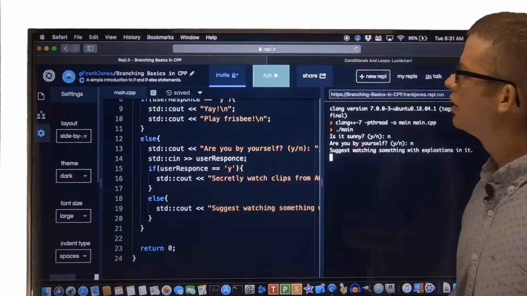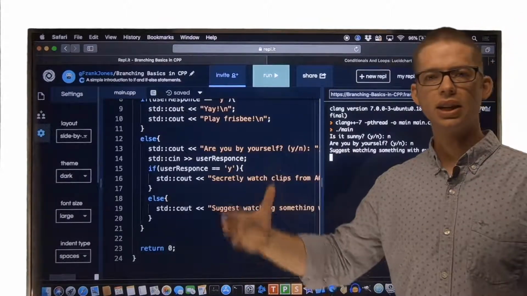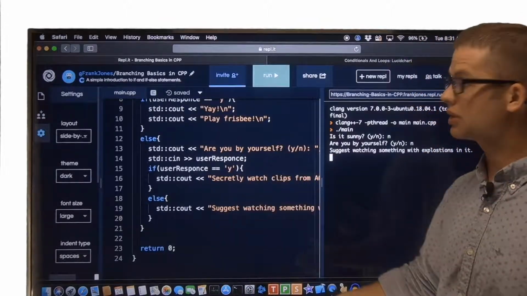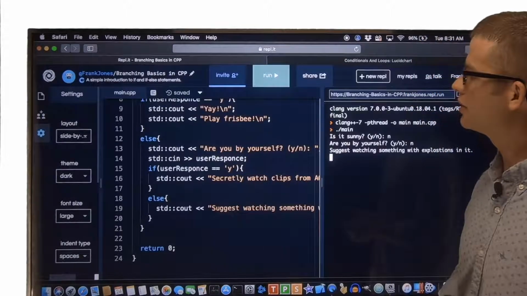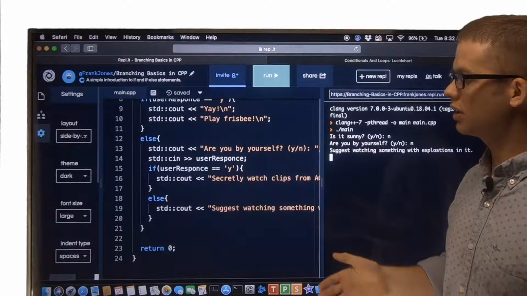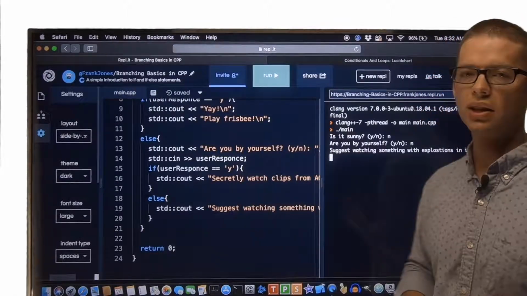Okay, so that's the basic notion behind nesting if statements or if-else statements inside of if or if-else statements. And this can be used in much more complex combinations, but the principles stay the same.